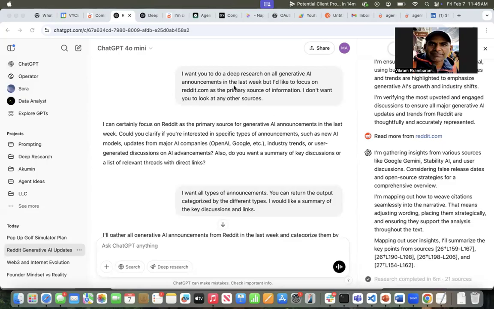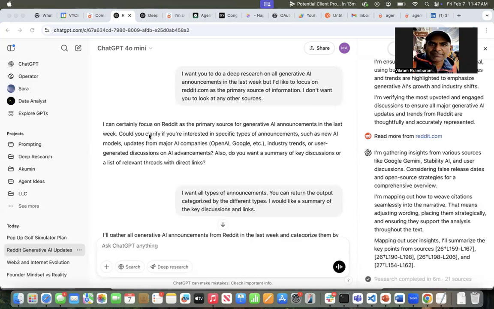So this is the prompt I gave it. I want you to do a deep research on all Gen AI announcements in the last week, but I'd like you to focus on reddit.com as the primary source of information. I don't want you to look at any other sources. So it comes back and says, I certainly can focus on Reddit. So that is very interesting, that you can now target deep research to actually focus on specific websites as sources of information.